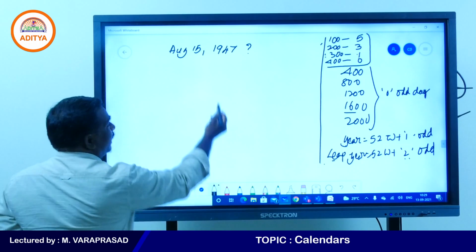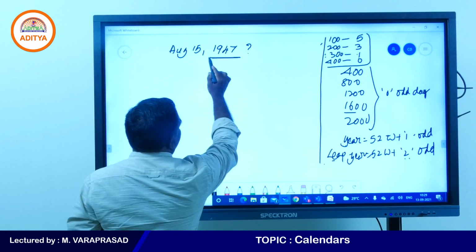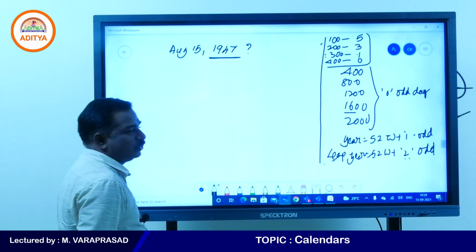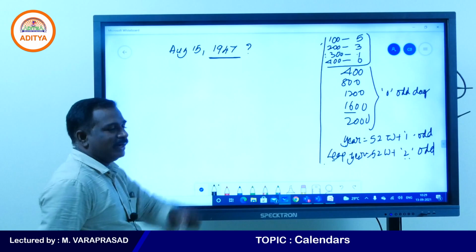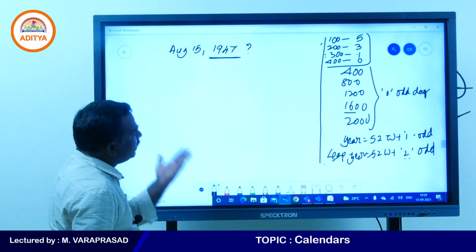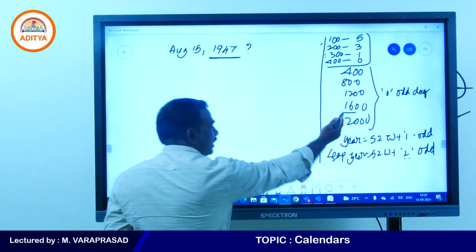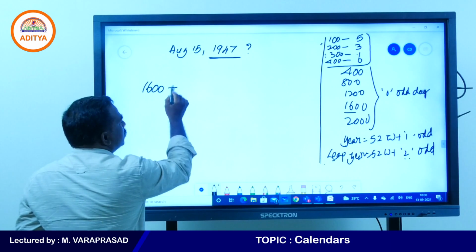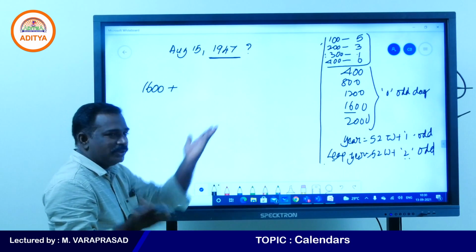So 1900 is given. What is the nearest leap century? You can take 1600 because 2000 is beyond 1900. So up to 1900 the nearest leap century is 1600. We can take 1600, and there is no need to count it because we know it has 0 odd days.